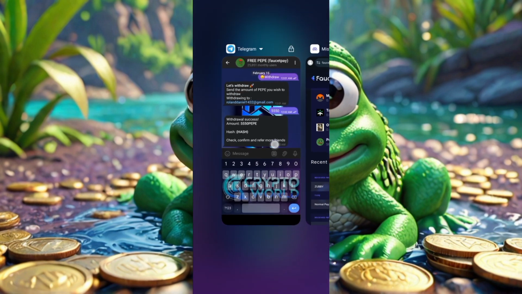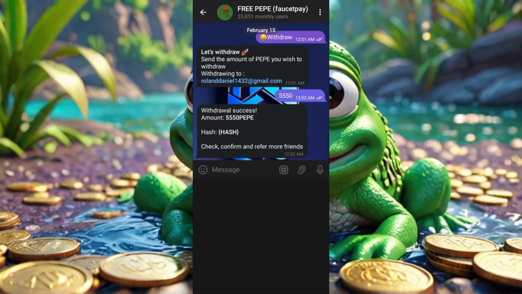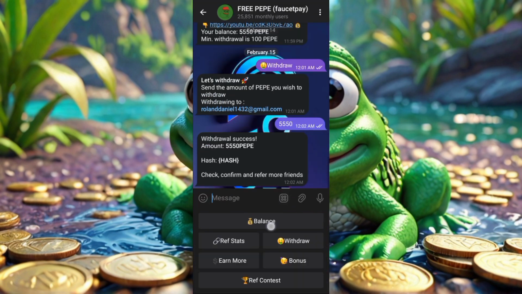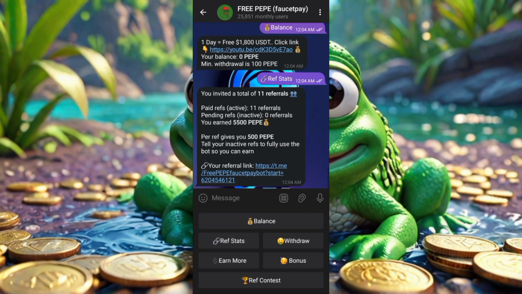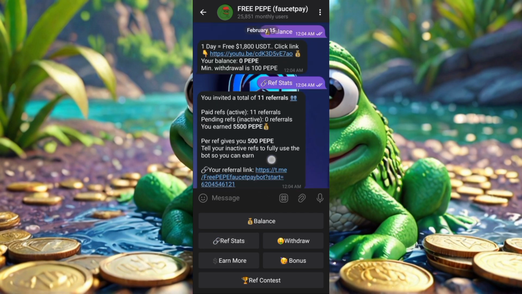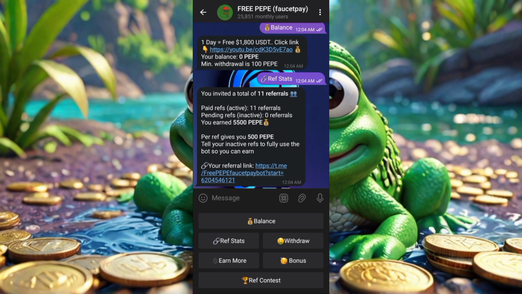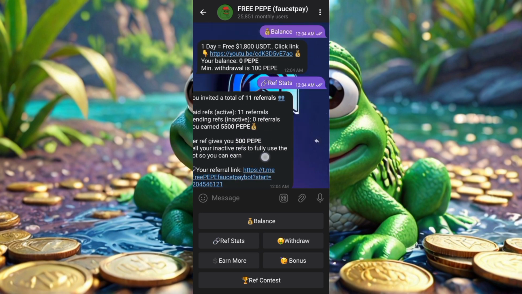Going back to my bot here, I'm going to click on my balance. Here in my account I have 0 Pepe coin, and also you can earn by referring friends. Check out the referral status here, and here is your referral link. You can copy your referral link and invite your friends and family to join the Pepe coin bot, and you will be earning 500 Pepe for each friend you refer.